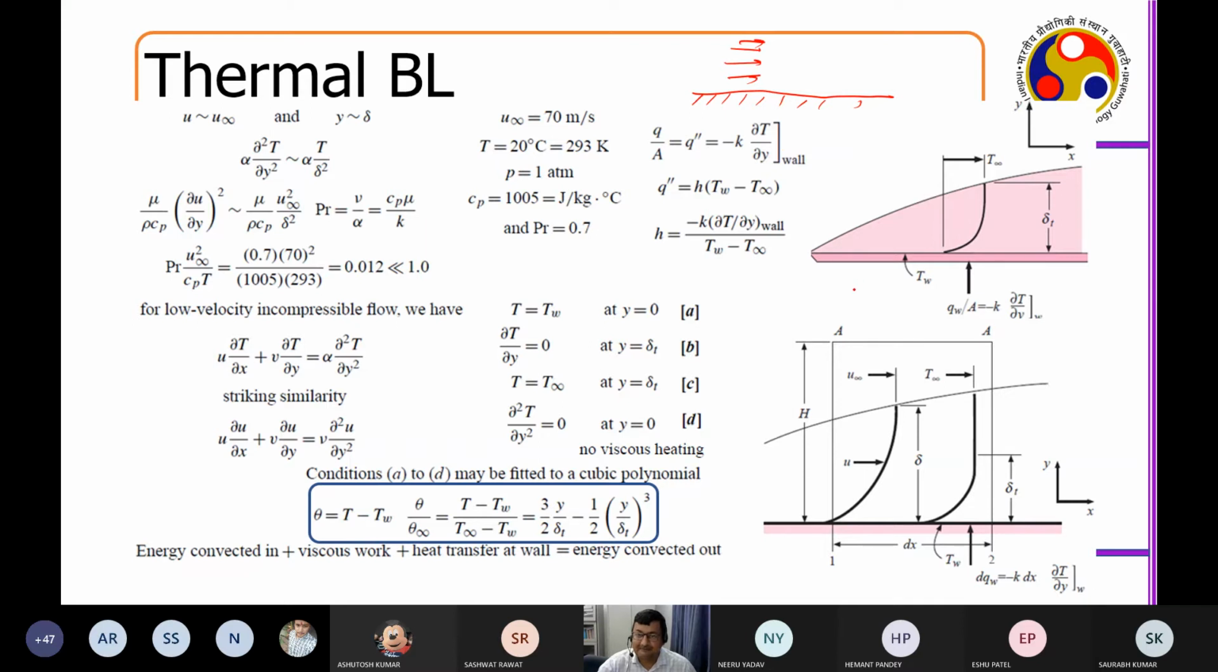Anybody has any idea? Quickly tell me. Any idea when the hydrodynamic boundary layer will form, when the thermal boundary layer will form? How will you expect that to happen?